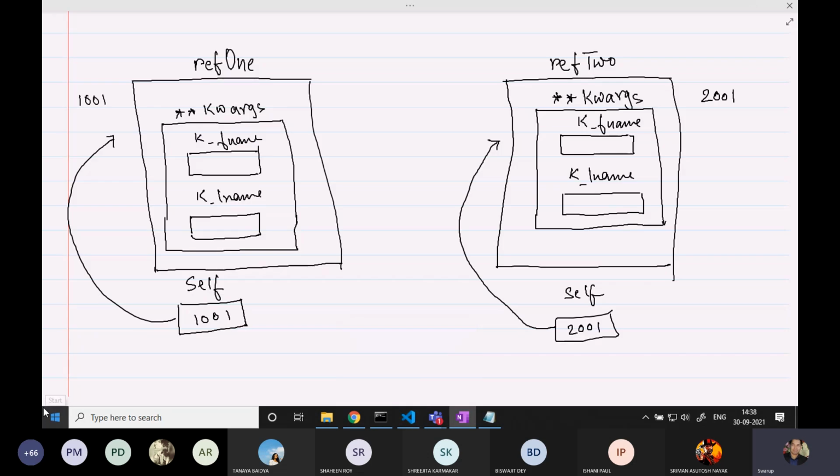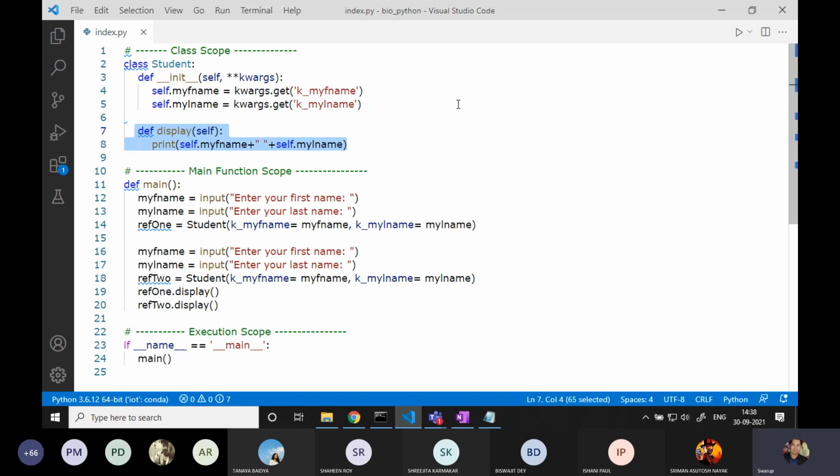I will ask everybody, please take a snapshot of this diagram so that when you are going through this program, you feel comfortable. So then self is another pointer, internally somewhat like that.